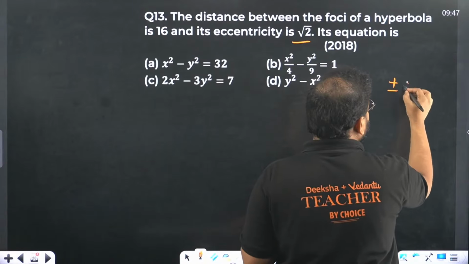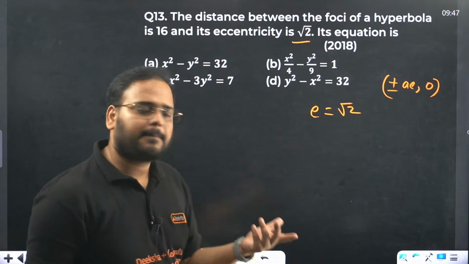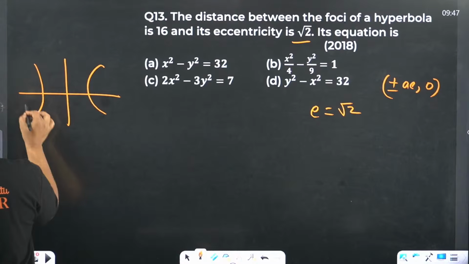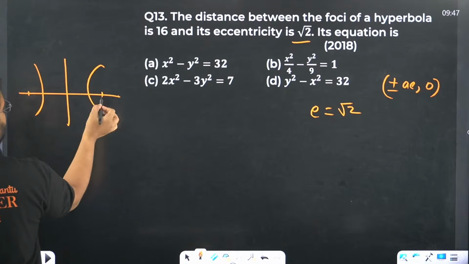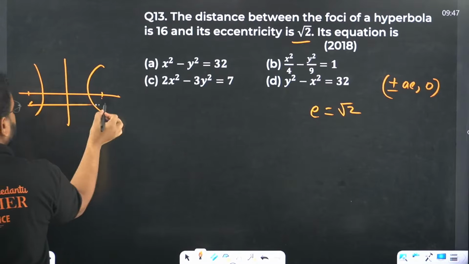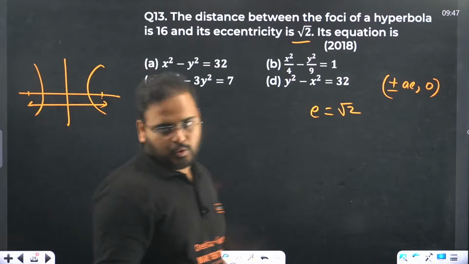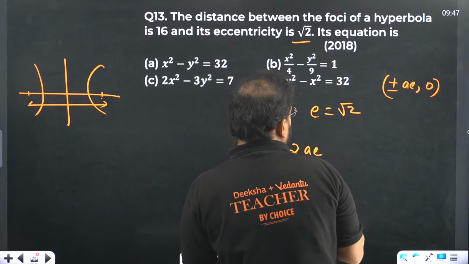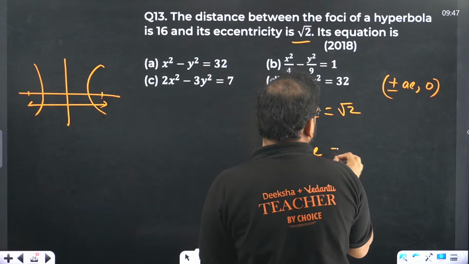So the distance between the foci is plus AE minus minus AE, which becomes 2AE. They have given us 16, so 2AE equals 16.